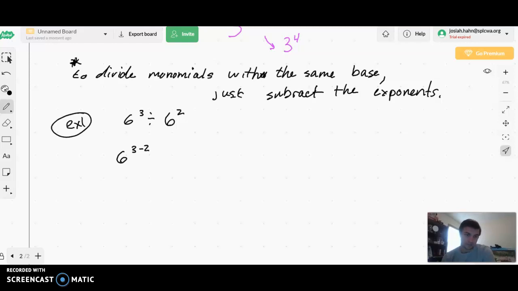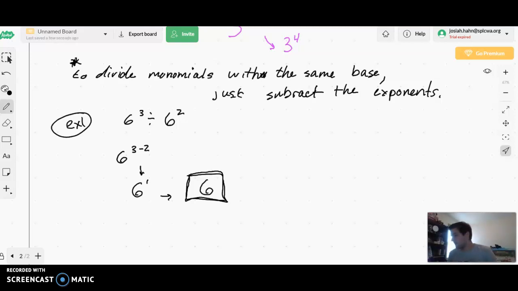And 6 to the 3 minus 2 is going to leave us with 6 to the 1st power, which, like we talked about yesterday, is just 6. We have nothing else besides just the 6.